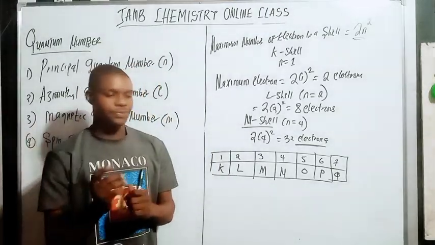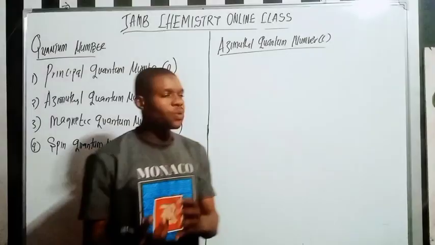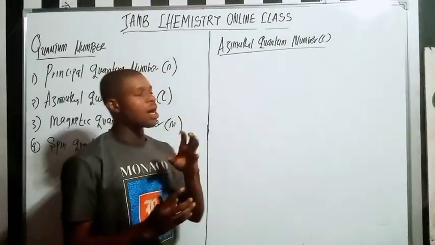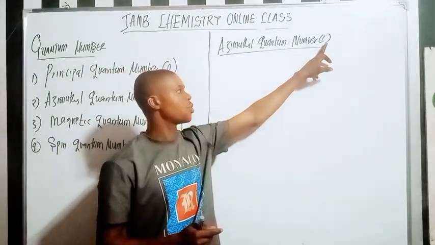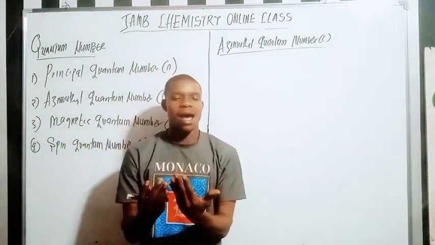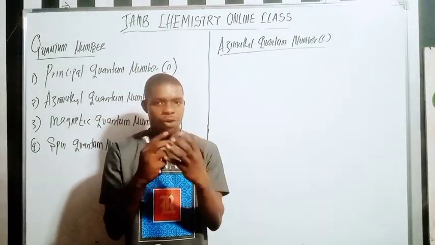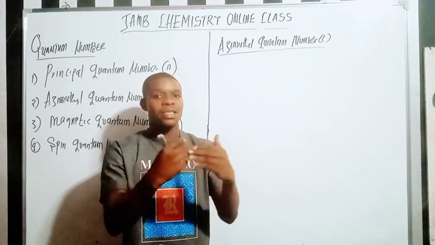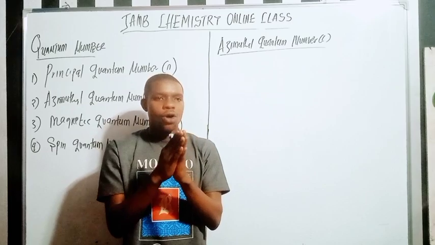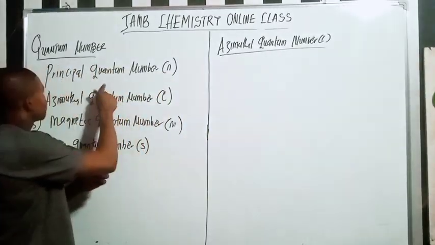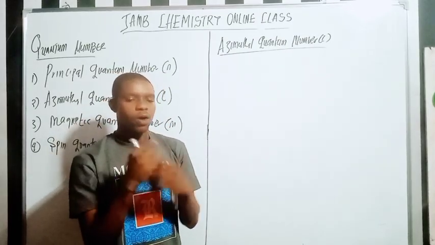Now let's go to the azimuthal quantum number. The next one I want to look at is the azimuthal quantum number, denoted with L. What do you understand by the azimuthal quantum number? It is about the shape of the orbital. It depends on the principal quantum number.